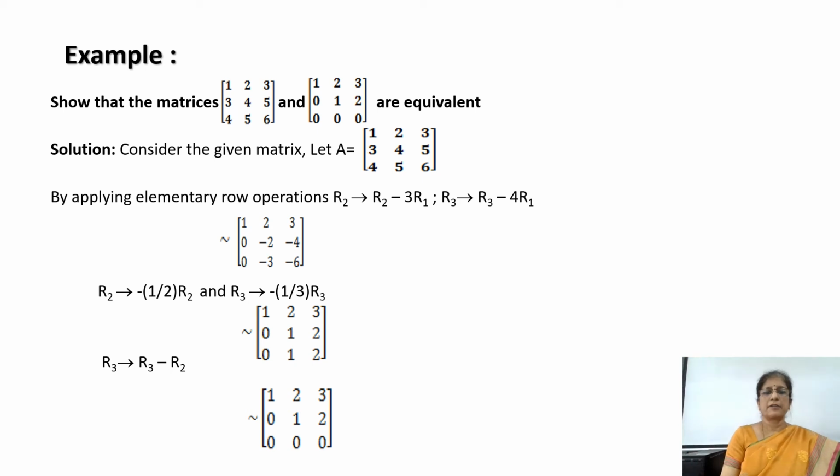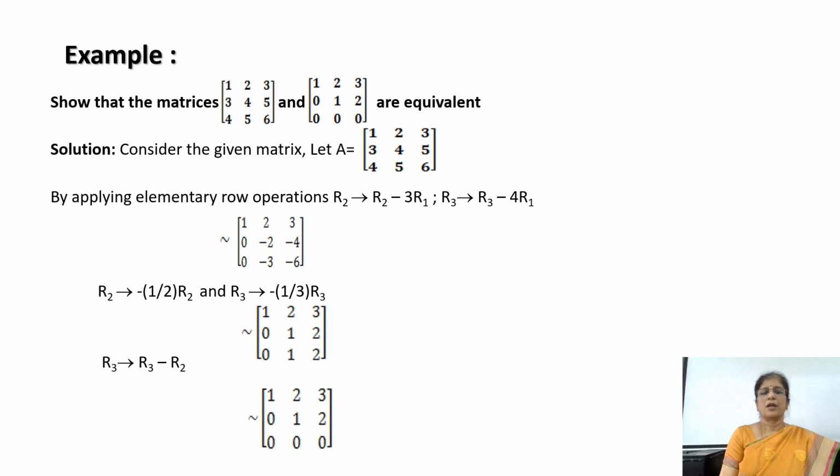So now after applying this operation, we obtain a matrix 1 2 3, 0 minus 2 minus 4, 0 minus 3 minus 6. Here we can look at the second row as well as the third row. The second row elements are multiples of minus 2 and the third row elements are multiples of minus 3. Hence, let us divide R2 by minus 2 and R3 by minus 3. Then we obtain a matrix with the elements 1 2 3, 0 1 2, 0 1 2.